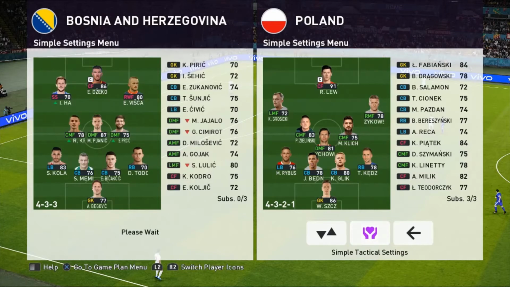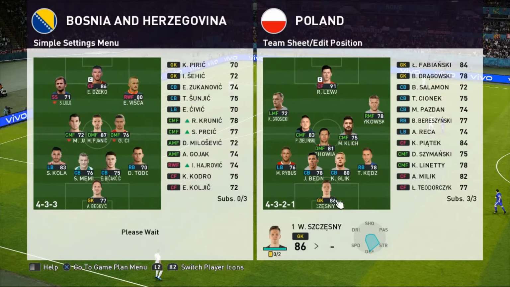I don't know whether the Polish manager will want to go all-out attack or whether he'll want to stick with the attacking approach. We'll find out what happens here. We have got a request from the Polish manager just coming in now. It's like the banker on Deal or No Deal. You can't see who he is. Let's see what happens here. We might have a couple of changes from the Polish manager. 4-4-2, Piatek on for the CDM.